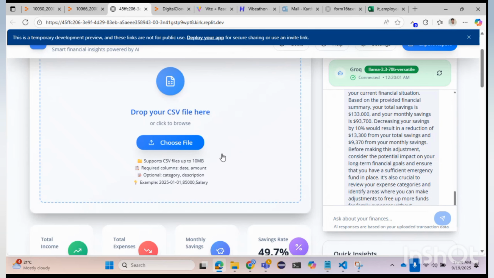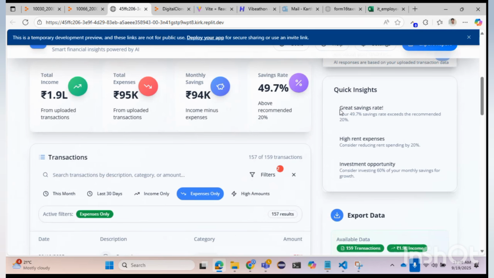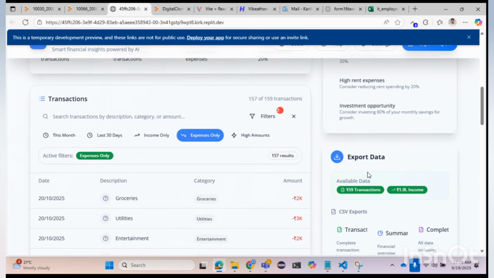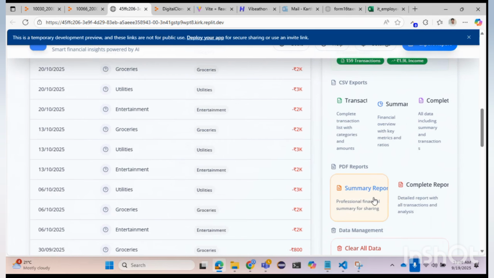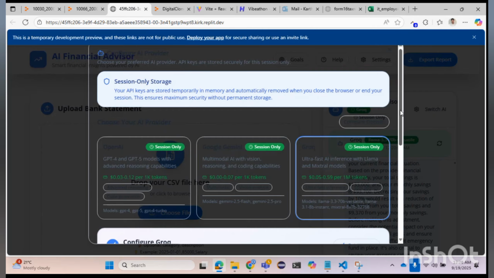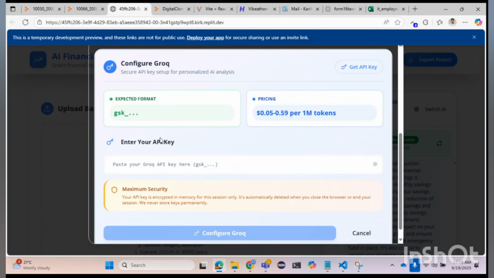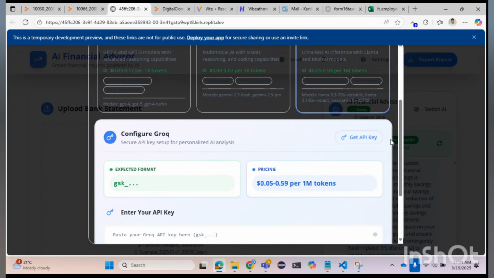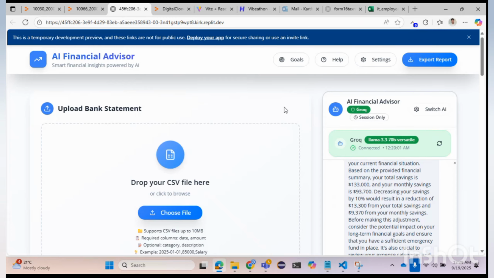Currently, I provided probably 2 to 3 months of CSV data. We can increase that, and it also gives insights about all the transaction history. Then, on exporting the data: suppose I want this entire transaction history as a PDF, if I click it, I can download a PDF. Also, with this LLM feature, we can switch between multiple vendors. For example, right now I'm using Groq, but I can enter another provider's API key and so on. Yeah, that's how this application works.